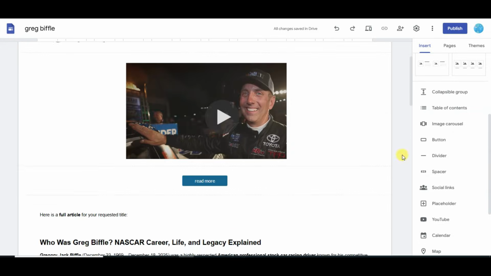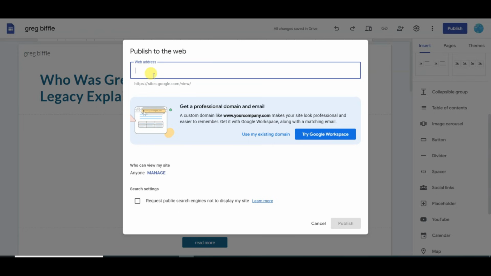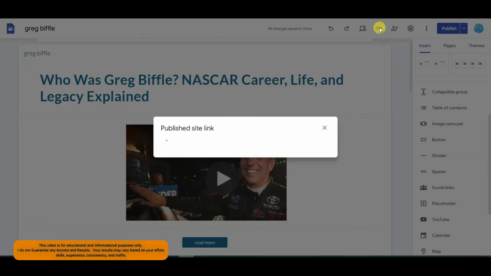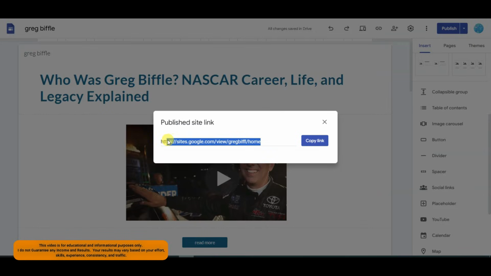Now at last you can click on publish button. You can type your web address. Now you can click on publish button. Yeah, here we go. This Google site has published successfully. Click on this link icon. Here is showing Google site URL. Click here to copy this URL.